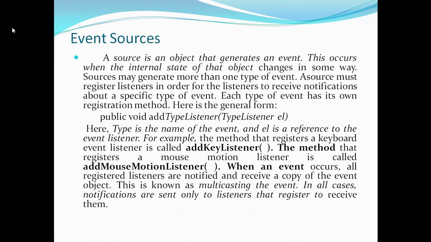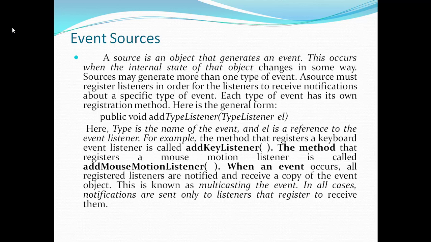For example, the method that registers a keyboard event listener is called addKeyListener. Here type is Key. The method that registers a mouse motion listener is called addMouseMotionListener. Here type is MouseMotion.